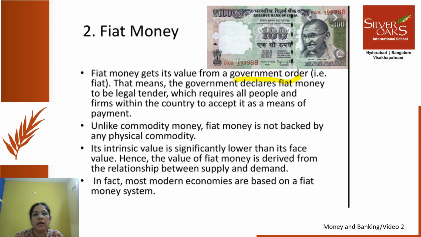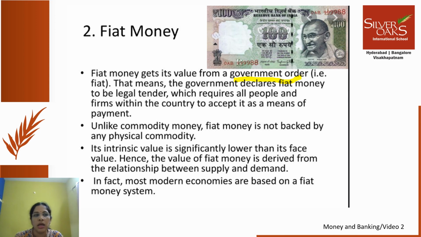And that's why it acts as a legal tender, which requires all people and firms within the country to accept it as a means of payment. So nobody can reject. It has to be accepted. Such money is called fiat money. So unlike commodity money, fiat money is not backed by any physical commodity.